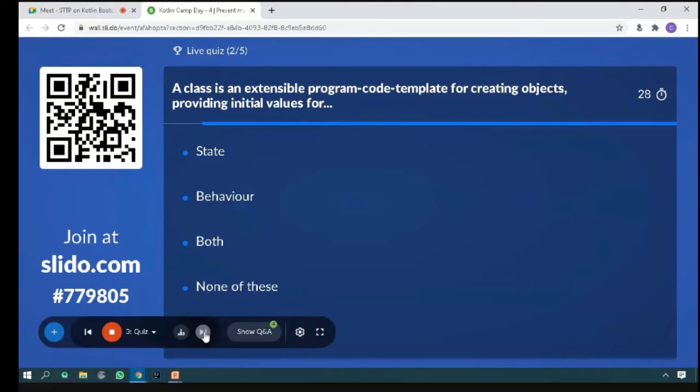Please complete the answer within 30 seconds. I am not going to waste your time. Only 30 seconds. Within half a minute, you have to answer this question. A class is an extensible program code template for creating objects, providing initial values for what?